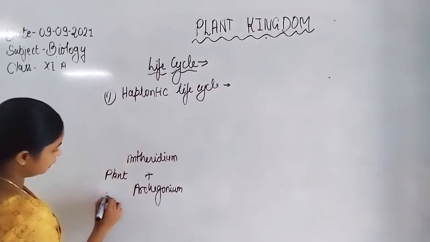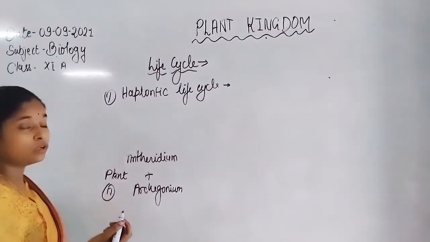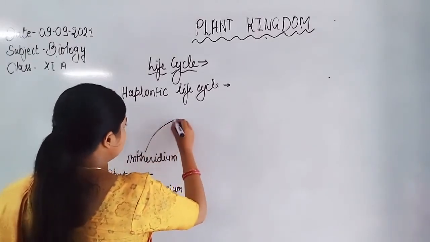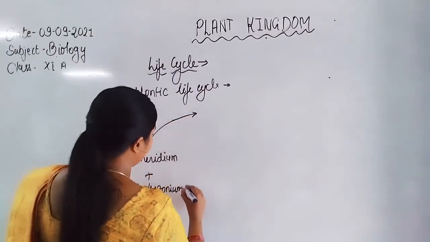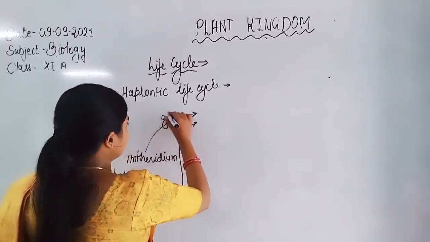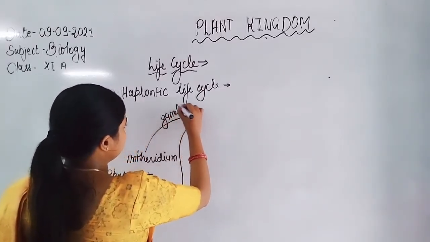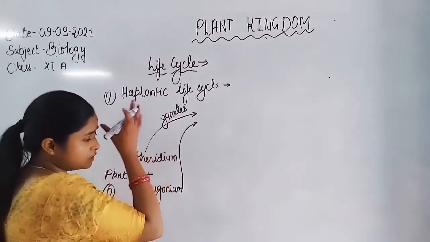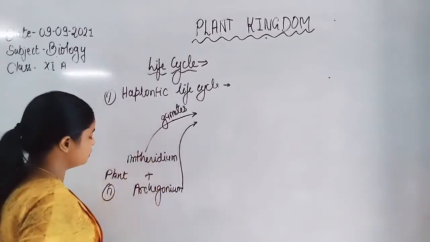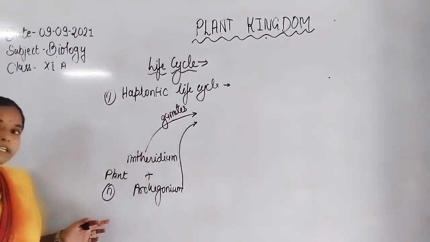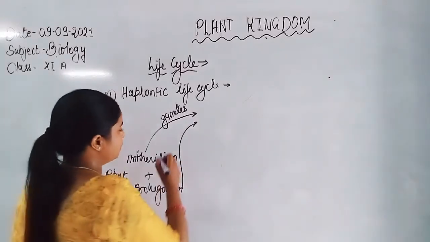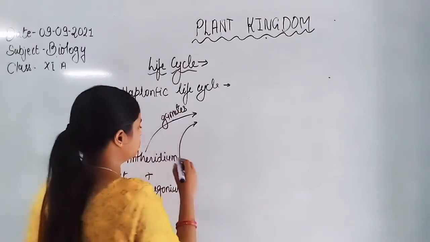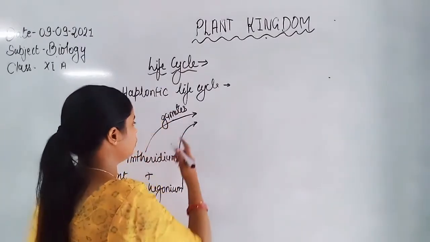So the plant is haploid in nature, that means only one set of chromosomes. In the archegonium or antheridium, the motile sperm form or egg formation occurs. Because the plant is haploid, there is no need for meiosis during the formation of gametes, since the plant is already haploid in nature.